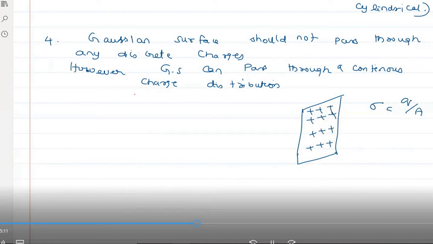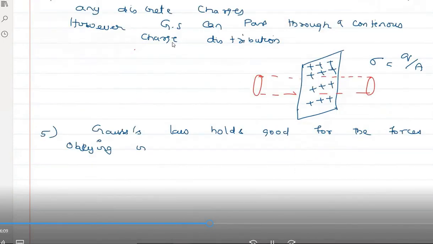Here when you consider a Gaussian surface, you can consider one imaginary cylinder, which can pass through this sheet. Now you have considered an imaginary cylinder which is passing through the sheet, right? It is cutting. You are not taking the entire sheet. You are taking a portion of the sheet. So this is applicable. For continuous distribution, the Gaussian surface can pass through it. But for discrete charge, separate charge, you cannot draw it.